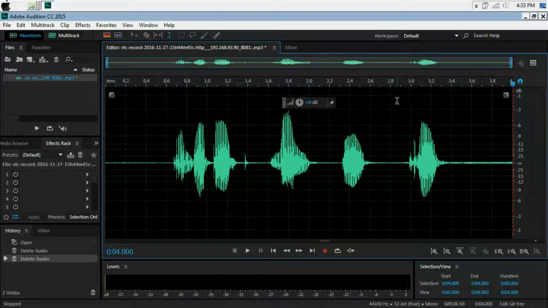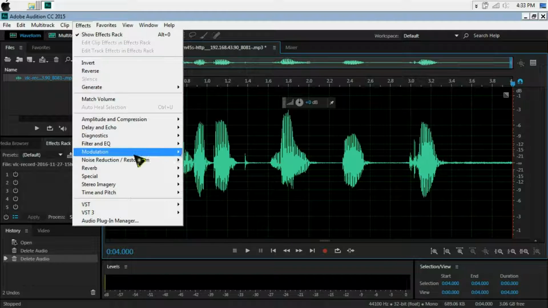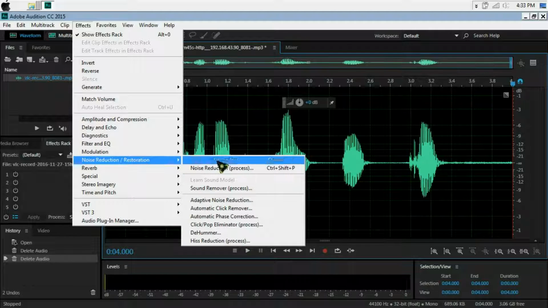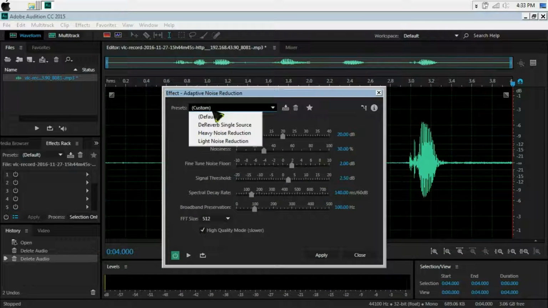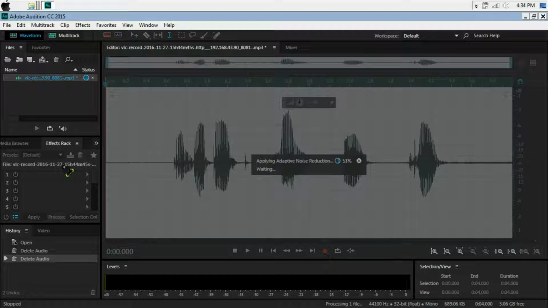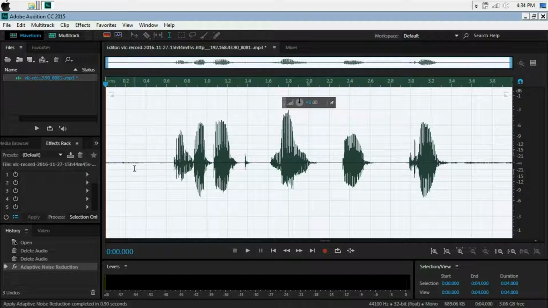So I will show you how to remove it with an easy click. Just go to Effect, Noise Reduction, and select Adaptive Noise Reduction. Go to the default option, click High Quality Mode here and just apply it. Now you can see in the waveform your unwanted noise is almost reduced.